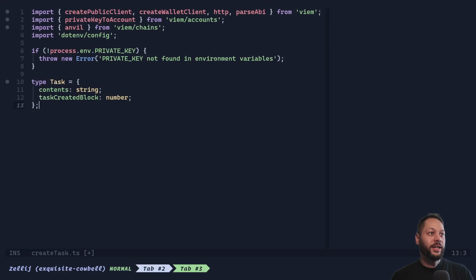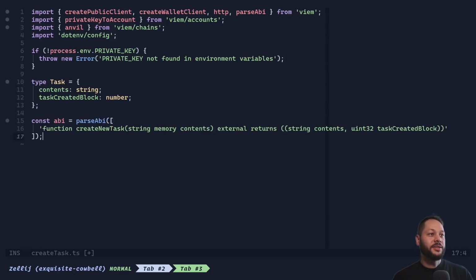Here, we're going to create a simple type for working with tasks. This is going to match the task type that we created in our smart contract, and it's got the same properties, contents, and task created block. Here you can see one of the nice things I like about Viem. You don't actually have to pull in huge JSON ABIs from your contracts after you compile.